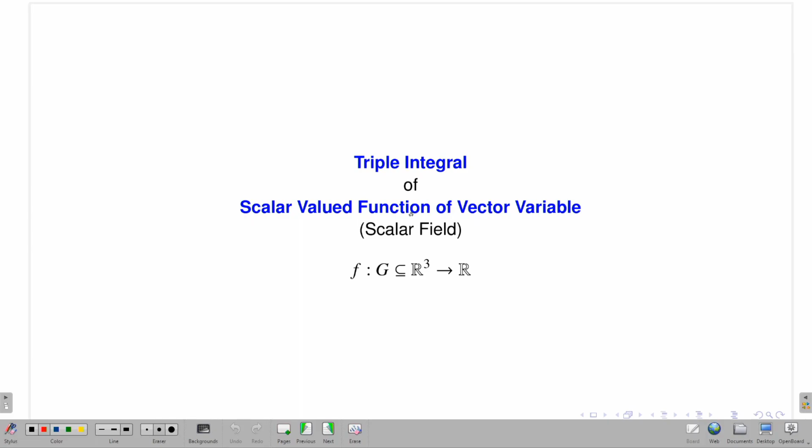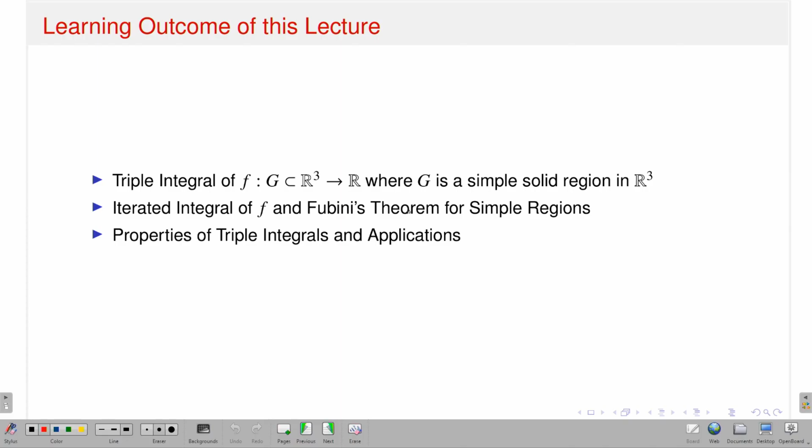So, as I said, triple integral, that means the triple integral of scalar valued functions of a vector variable, corresponding to the scalar field f, which is a map from some domain G, a subset of R3, to R. This is the learning outcome. I will try to define the notion of triple integral given a function f from the domain G. I say that G is a simple solid region, a nice domain in R3.